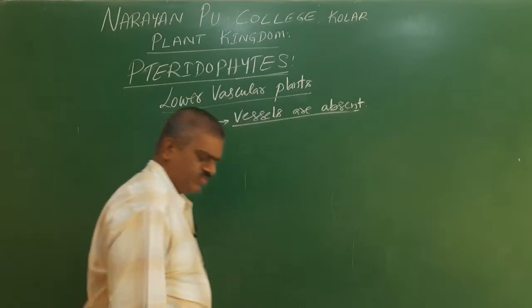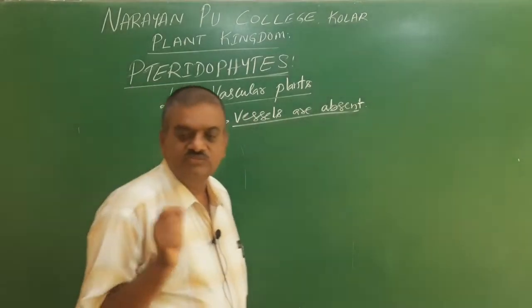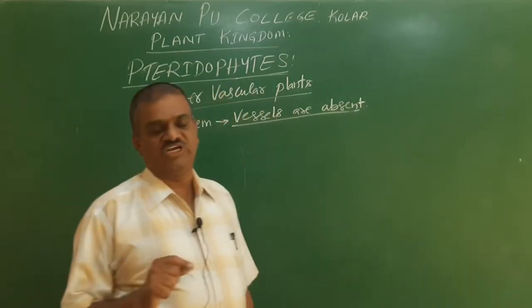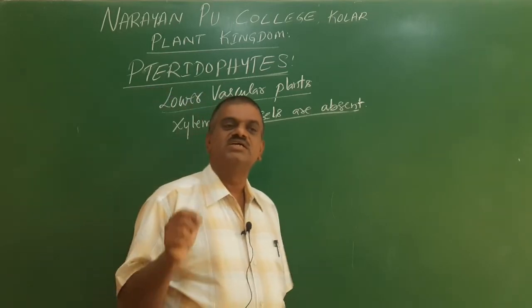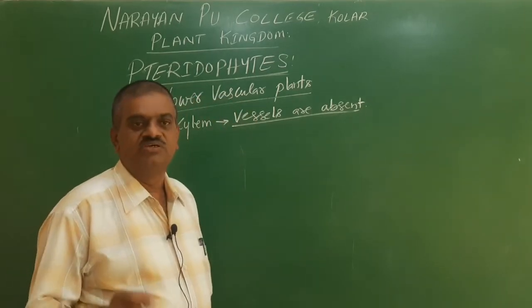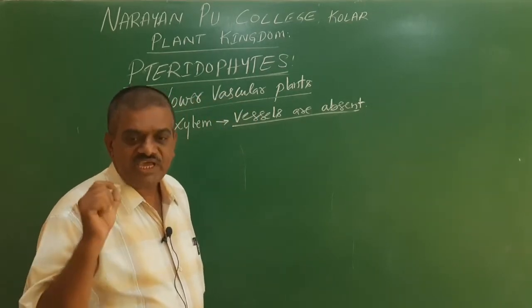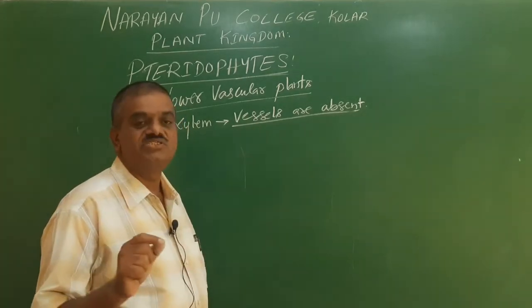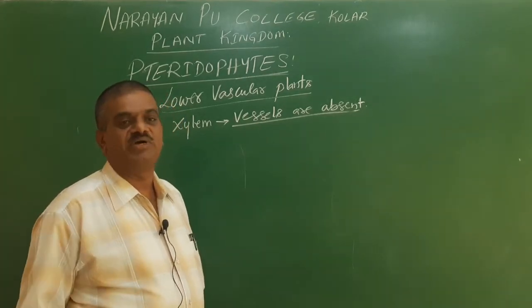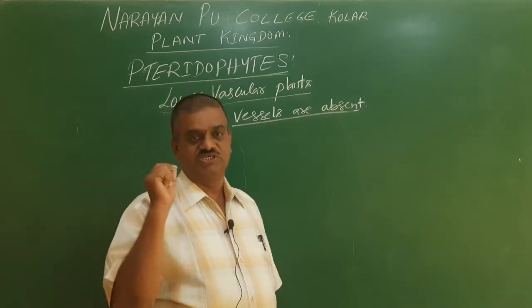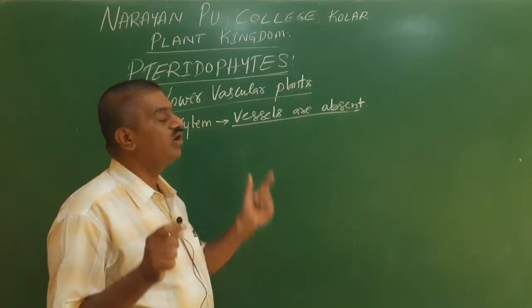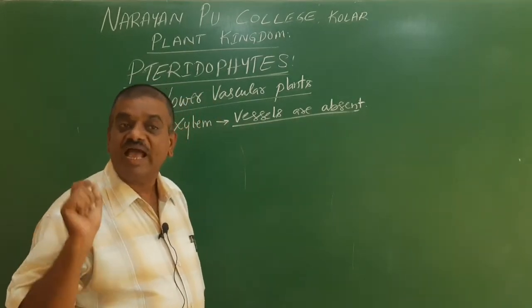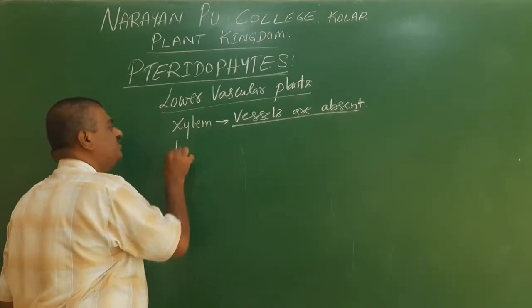Normally in xylem there are 4 components: tracheids, trachea, also called vessels, xylem parenchyma and xylem fibers. But here vessels, called trachea, are absent in some of the pteridophytes.